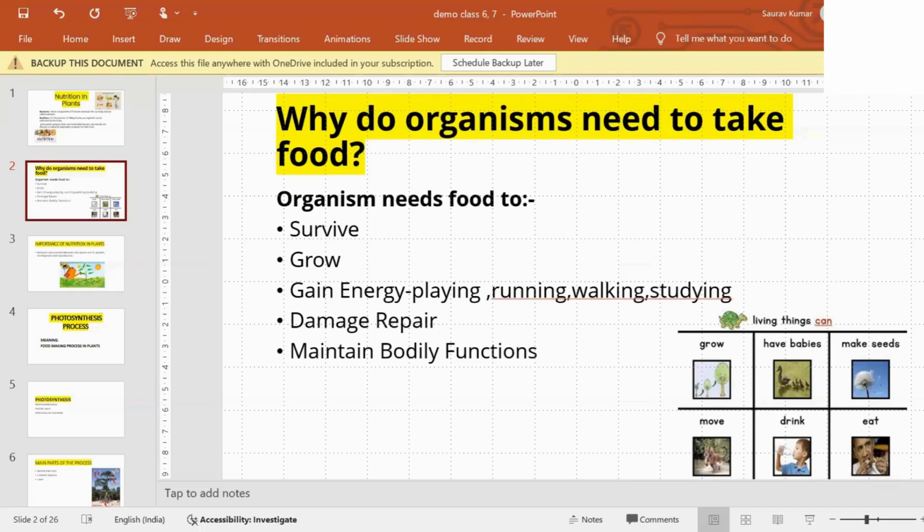Okay, you are having fever, you are taking supplements, you are taking medicine, but without food, you will not be able to walk. For the damage repair, for the normal routine, for the normal life, we need food. For maintaining bodily functions, for all bodily functions, like running, playing, walking, studying, we need food. Correct? So these are the importance of food in our body.